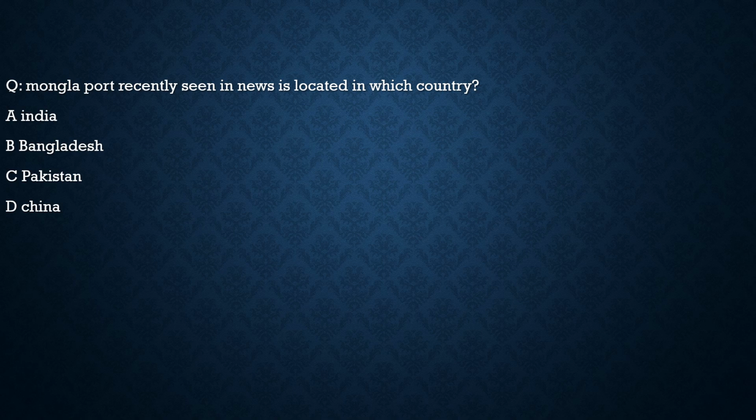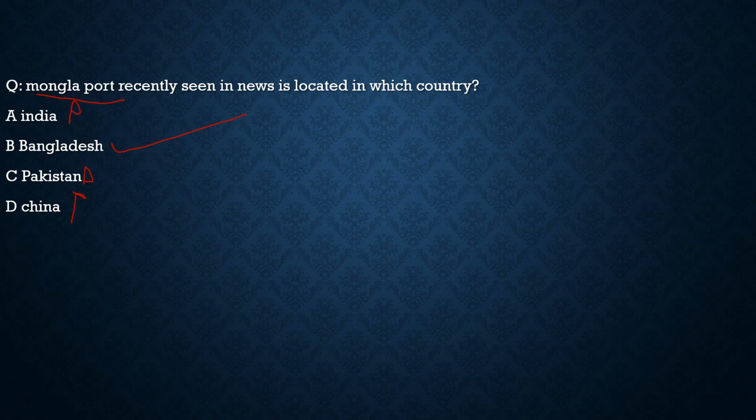Here the question says Mongla port, recently seen in news, is located in which country? Is it in India? No. Is it in Pakistan? No. China? No. It is definitely in Bangladesh. Why is it in news? Because it is very much strategically important for India and many Indian ships dock there. So as we had discussed about the Chittagong port, it makes Mongla port also important for our exam.